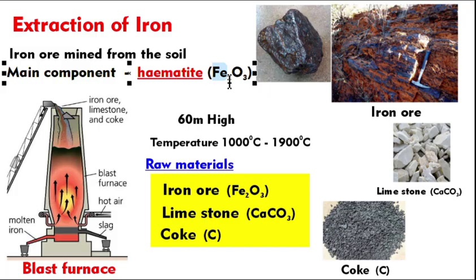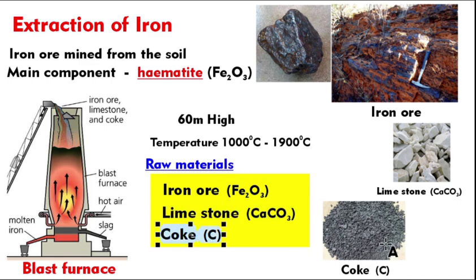This iron extraction takes place in a special furnace called a blast furnace. It is around 60 meters high, and the inside temperature is around 1000 to 1900. To extract iron, three main raw materials are used: iron ore or hematite, limestone, and coke.